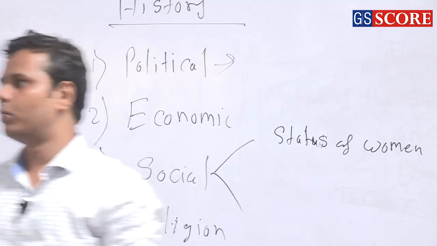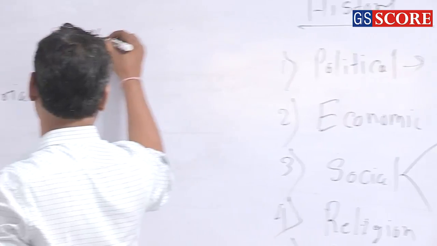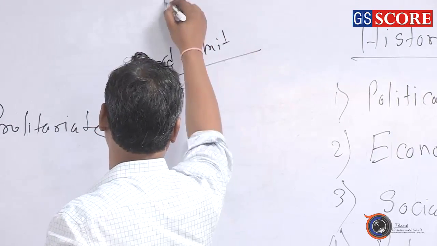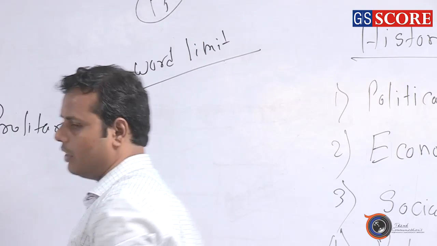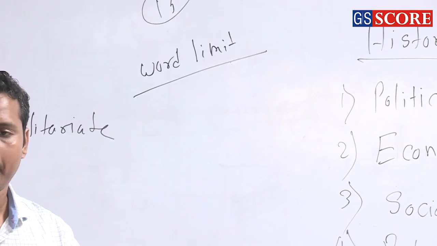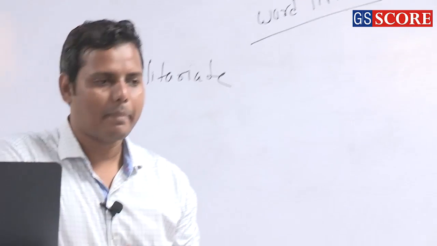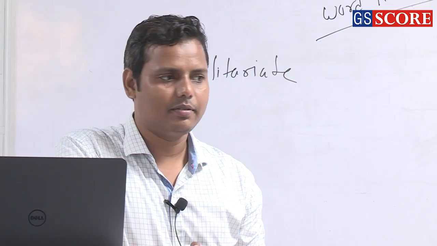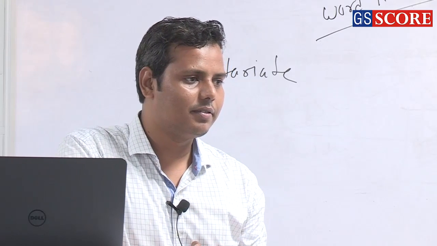Another thing: what should be the word limit of the question? What should be the ideal word limit, suppose there is a 15 mark question? So what should be the ideal word limit? Who told you? Huh? 100 words.